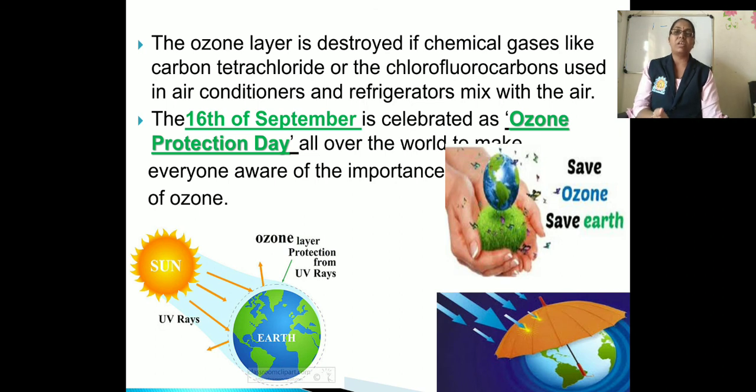If the chemical gases like carbon tetrachloride and chlorofluorocarbon which are present in air conditioners and refrigerators are mixed in the air, due to this the ozone layer is destroyed. So for creating awareness of the importance of this ozone layer, 16th September is celebrated as Ozone Protection Day all over the world.